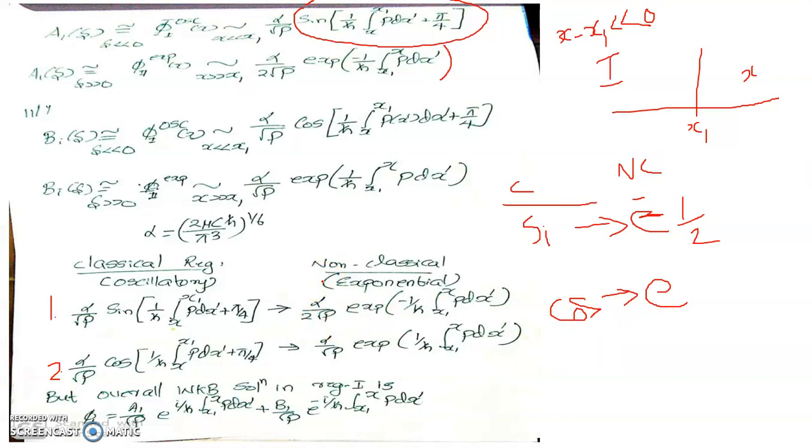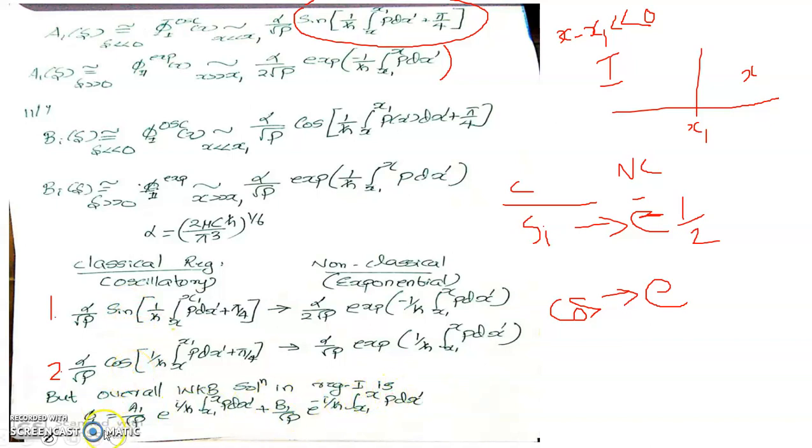We will be making use of this formula for a few more derivations that are yet to come, while we talk about the applications of the WKB method within the limit of the demand of our syllabus. However, the overall WKB solution in region 1, I have written in terms of an exponential with coefficient i. I didn't represent this in this particular format. So this is to be represented for a comparison.